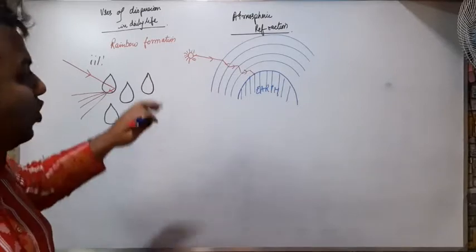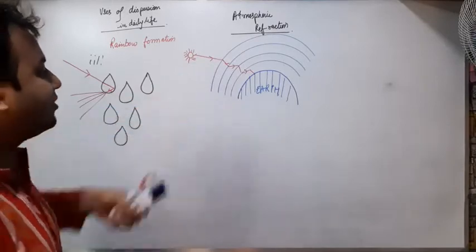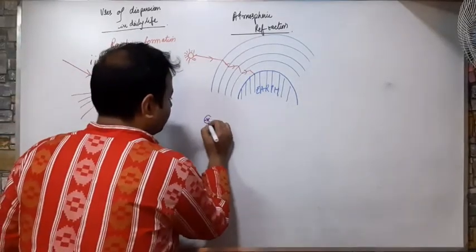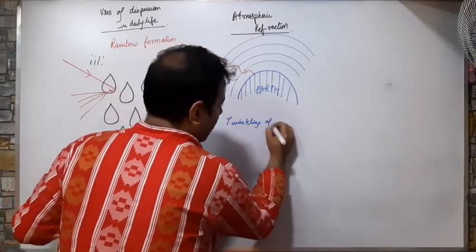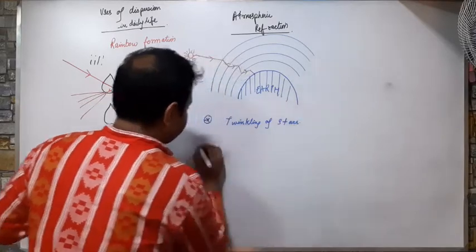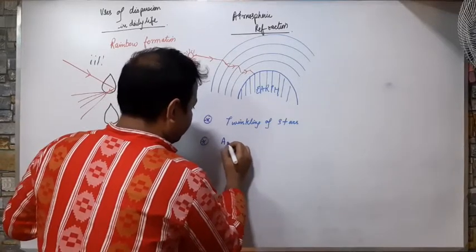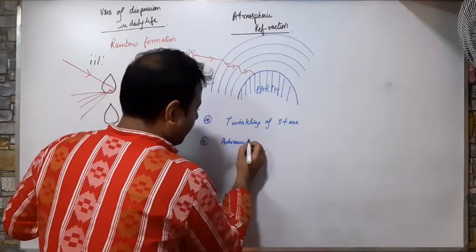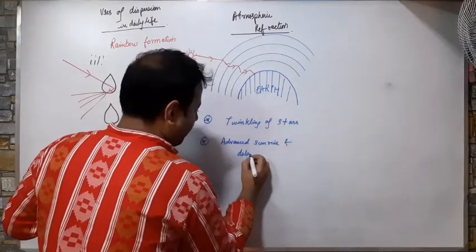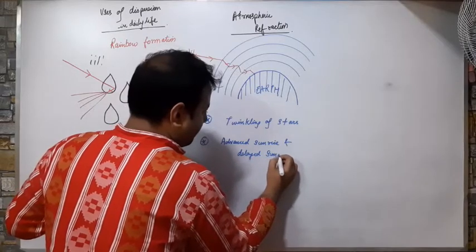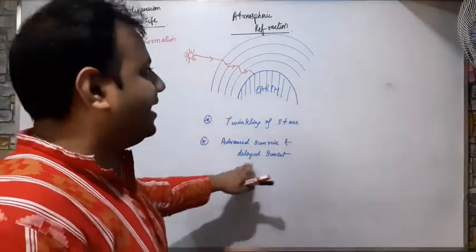Now, what are the effects? What is our use of this atmospheric refraction? This atmospheric refraction causes twinkling of stars, and the second one is advanced sunrise and delayed sunset.